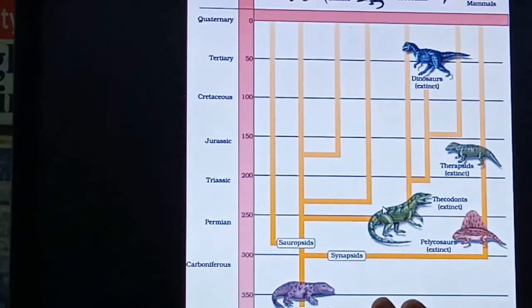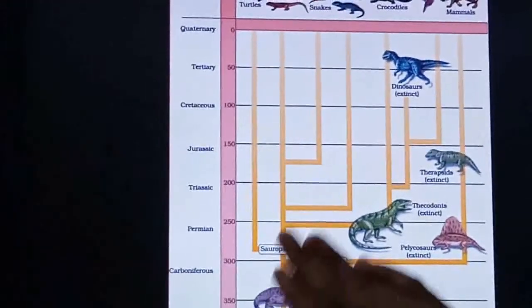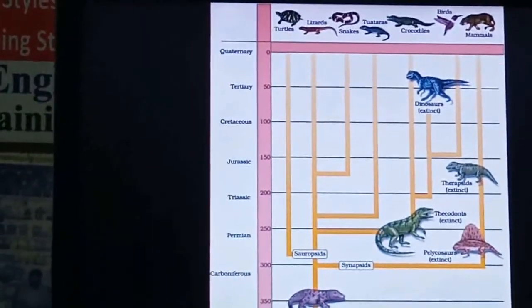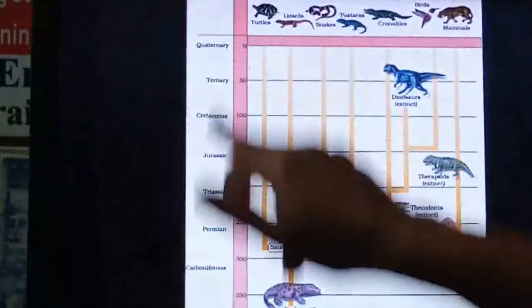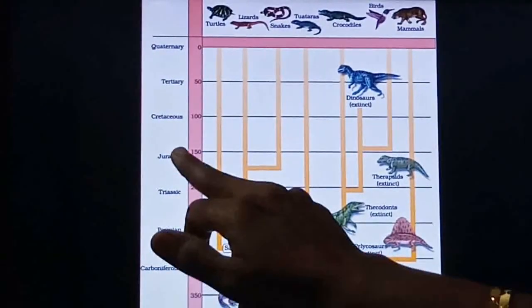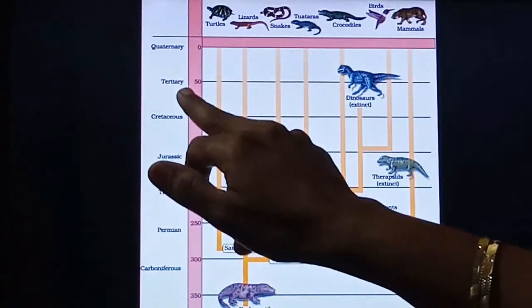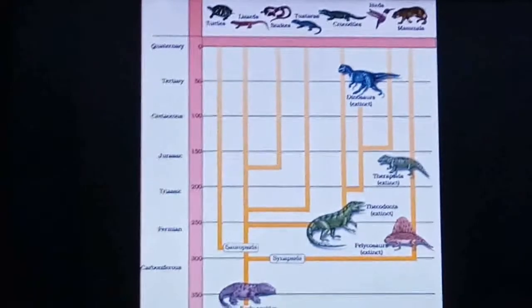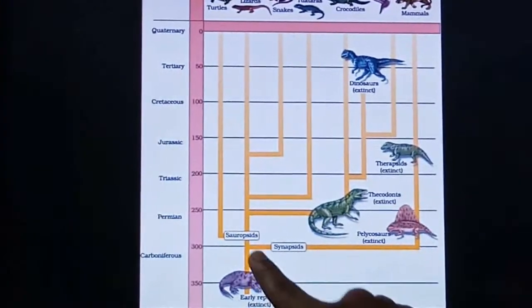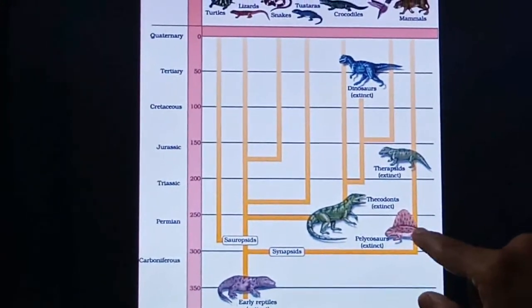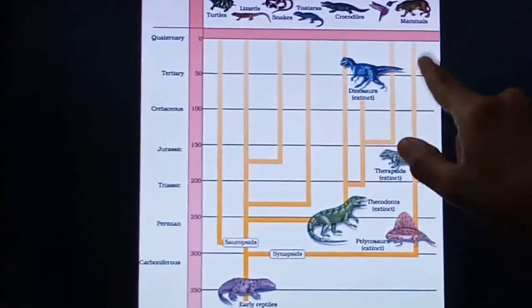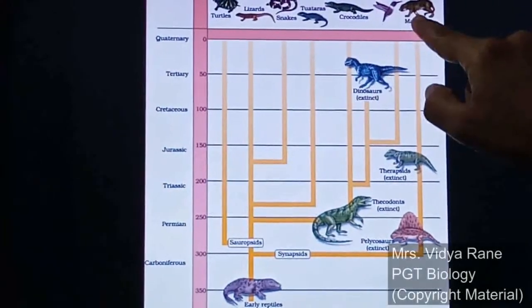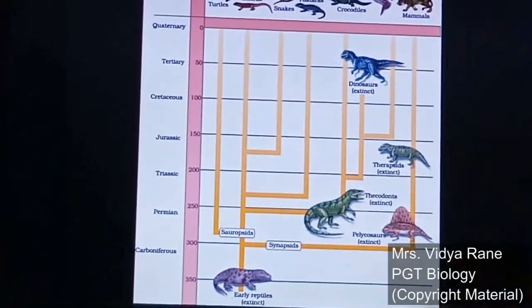The next figure is where the evolution of the different reptiles is given. The time periods are also given: Permian, Triassic, Jurassic, Cretaceous, Tertiary and Quaternary period. So this is the stock, the early reptiles. Afterwards it gets extinct, but it further developed into the different types of dinosaurs, and finally it developed into various varieties of organisms.